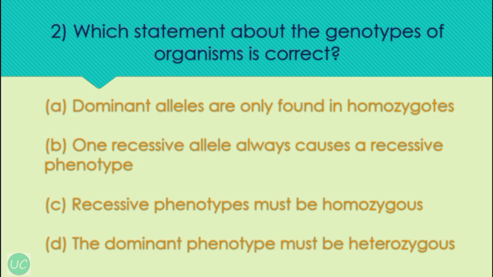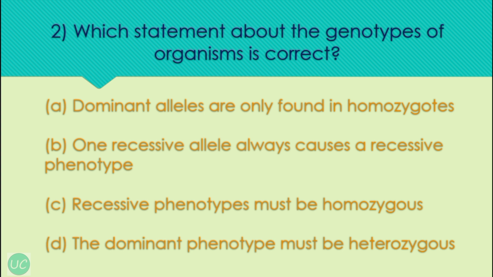Question is which statement about the genotypes of organisms is correct? A. Dominant alleles are only found in homozygotes. So this is incorrect. Dominant alleles can get expressed even in heterozygotes. B. One recessive allele always causes a recessive phenotype. So this is wrong. One recessive allele gets suppressed by the dominant allele, and the dominant allele gets expressed in the offspring. So this is incorrect.